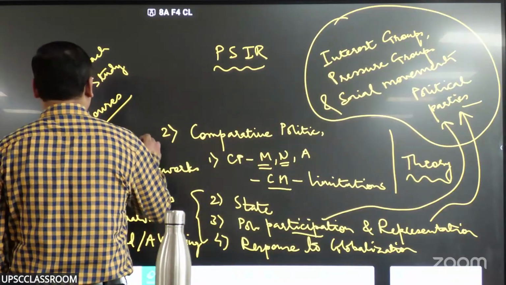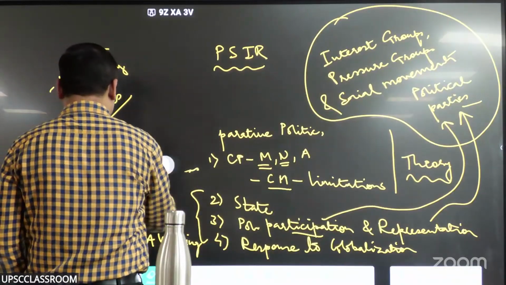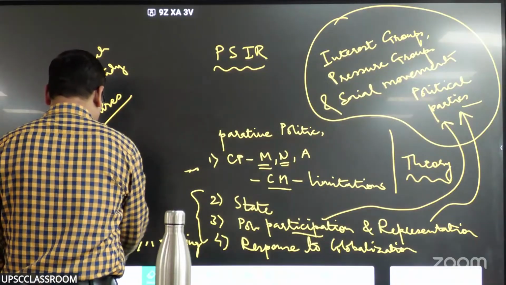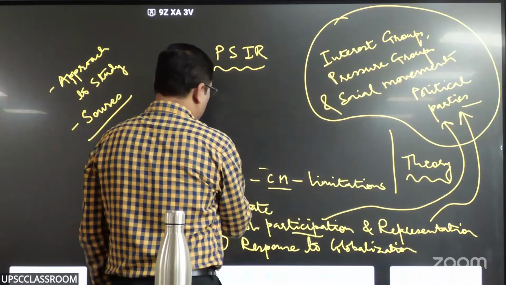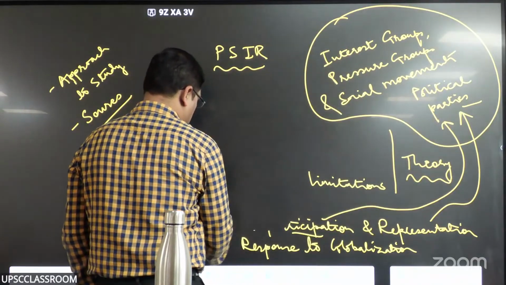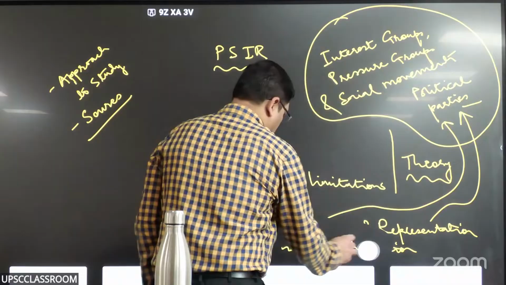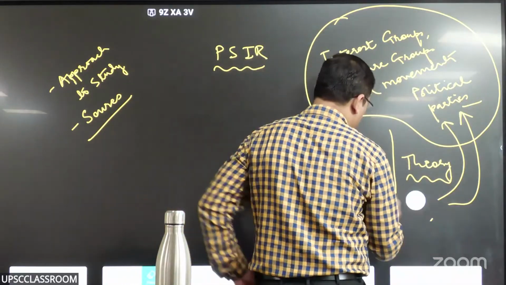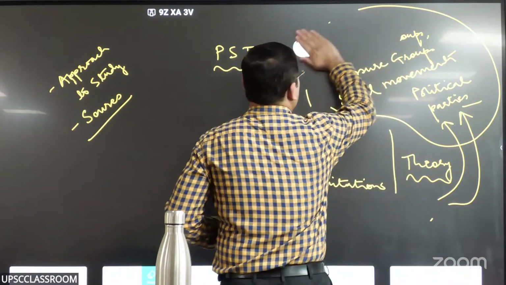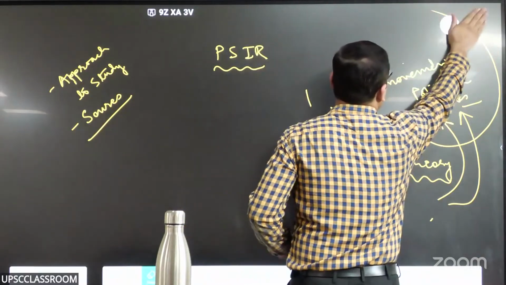I would talk about approaches to comparative politics, to international relations and everything later on, right? Okay. Now let us talk about what is there in international relations theory.